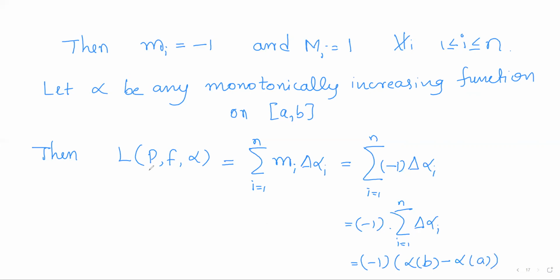So for any partition P, the lower Riemann-Stieltjes sum is actually a constant, because on the right hand side you can observe alpha of b minus alpha of a. So it is a constant.